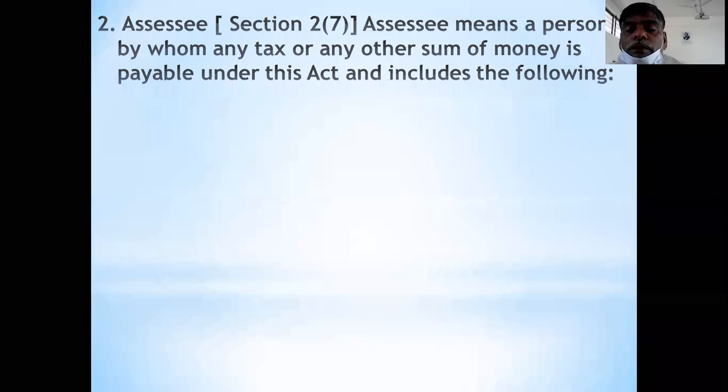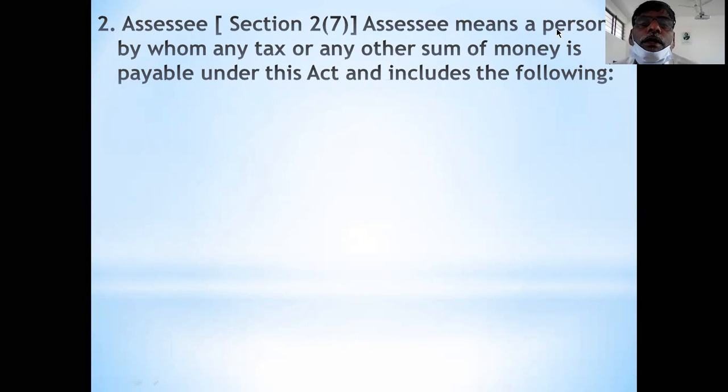Other sum of money means because of your mistake you pay a penalty, your income may be seized by the income tax department, or you pay any extra amount to the income tax department. You may pay the tax or you may pay the money, if you are that person, then he is called an assessee.